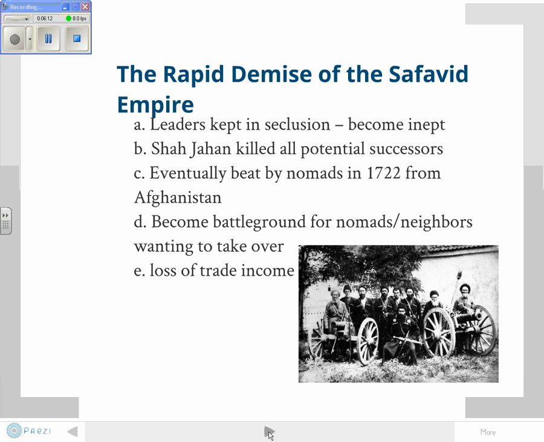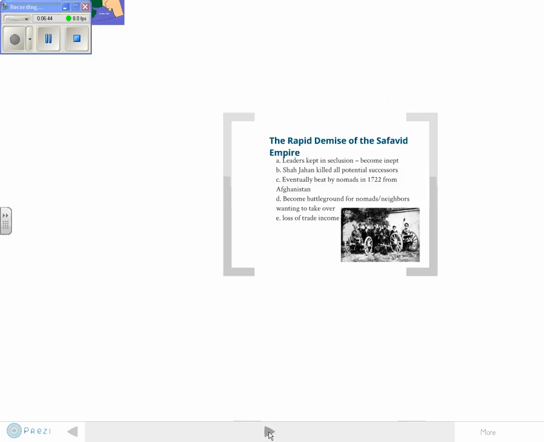They're eventually beaten by a group of nomads in 1722 from Afghanistan. That sounds familiar. Getting beaten by nomads. The Safavid eventually becomes a battleground for nomads, neighbors who want to take over. Also contributing to the demise was loss of trade income. You're going to see that as Europeans are moving in through the Atlantic and through the Indian Ocean trade, the Safavid will also lose power.